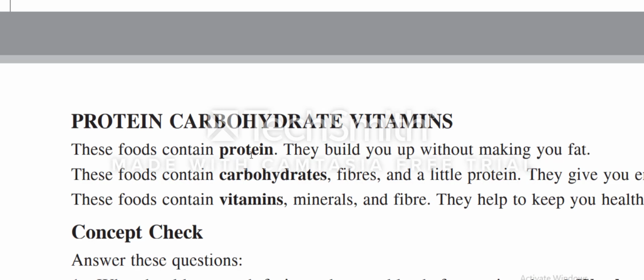These foods contain protein. They build up without making fat. It talks about fish, meat and eggs. These foods contain carbohydrate, fiber, little protein, and they give you energy.